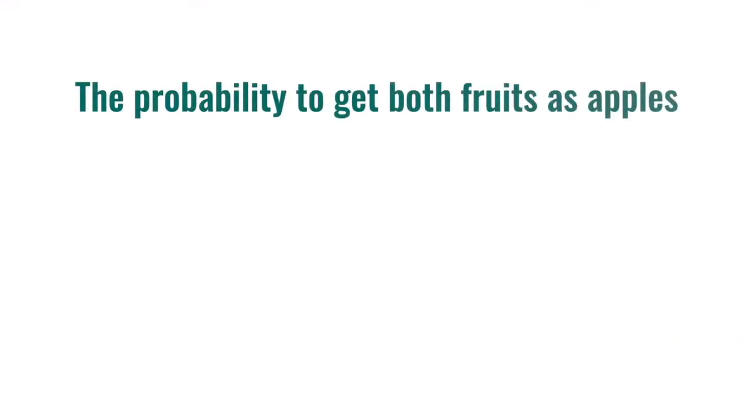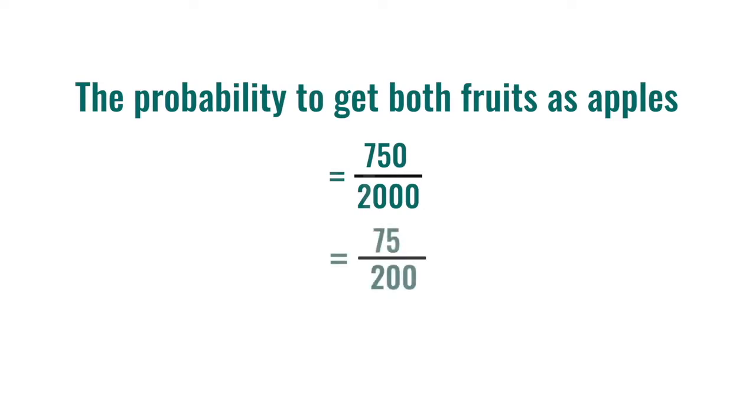So, we can say if we are taking fruits at random from the boxes, the probability to get both the fruits as apples is 750 by 2000. If we are cancelling the zeros in the numerator and the denominator of the fraction, it becomes 75 by 200. To simplify it, I am dividing the numerator and the denominator by 25 and that gives us 3 by 8. The probability that both are apples is 3 by 8.